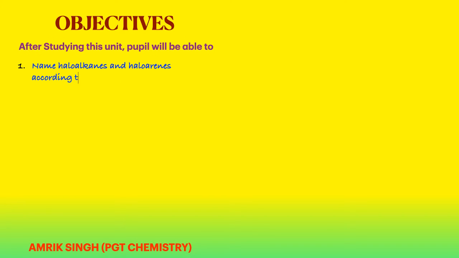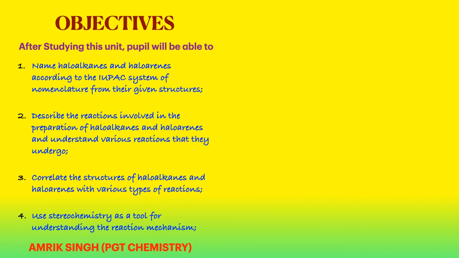Objectives: after studying this unit, the pupil will be able to name haloalkanes and haloarenes according to the IUPAC system of nomenclature from their given structures, describe the reactions involved in the preparation of haloalkanes and haloarenes and understand various reactions that they undergo, correlate the structure of haloalkanes and haloarenes with various types of reactions, and use stereochemistry as a tool for understanding the reaction mechanism.